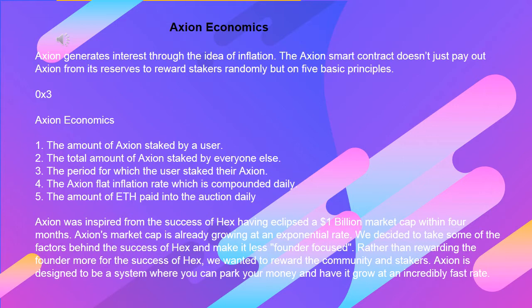The Axion smart contract doesn't just pay out Axion from its reserves to reward stakers randomly, but on 5 basic principles. 1. The amount of Axion staked by a user. 2. The total amount of Axion staked by everyone else. 3. The period for which the user staked their Axion. 4. The Axion flat inflation rate, which is compounded daily. 5. The amount of ETH paid into the auction daily.